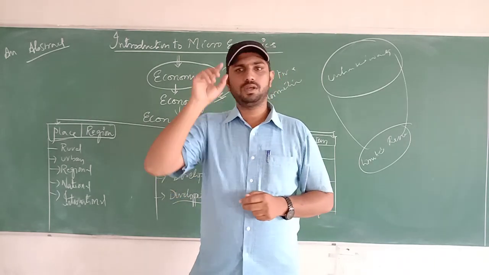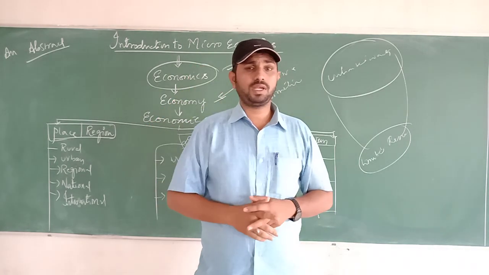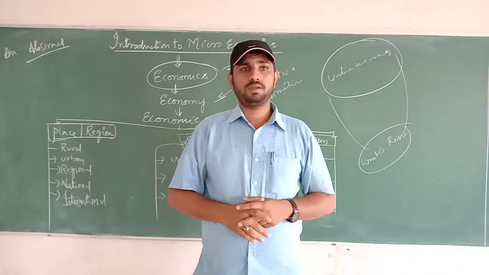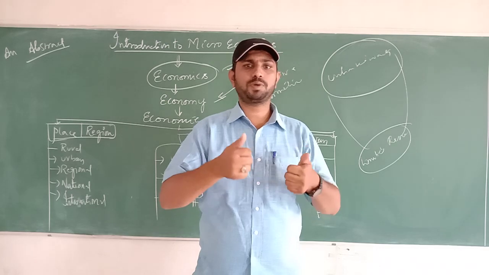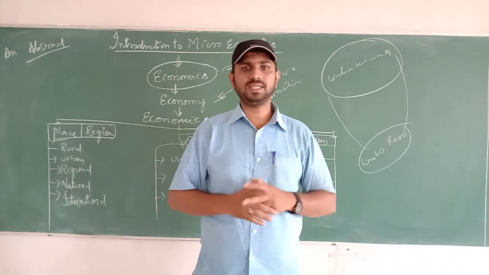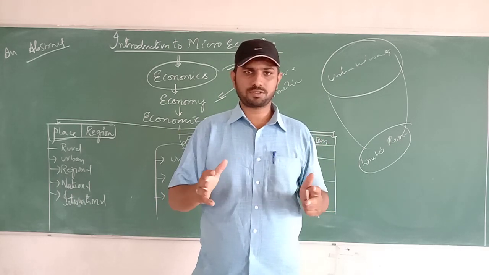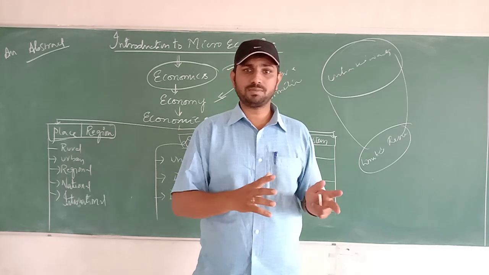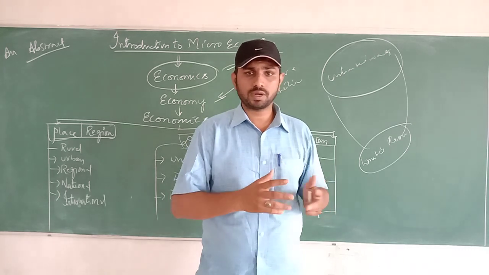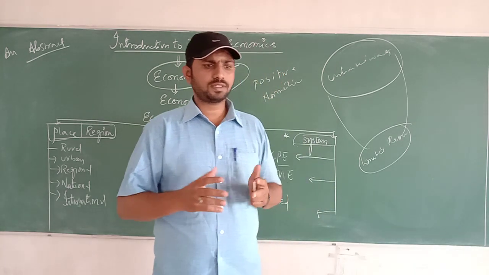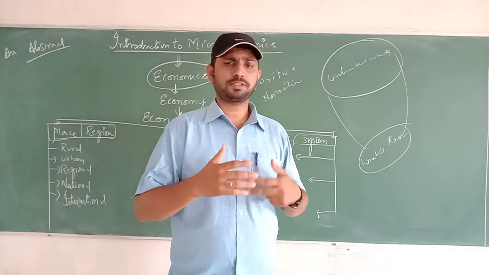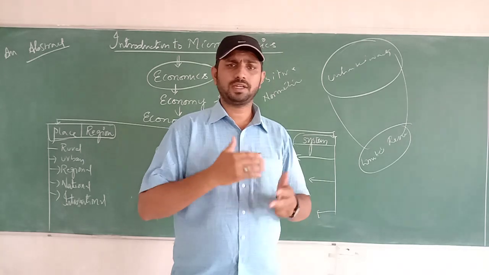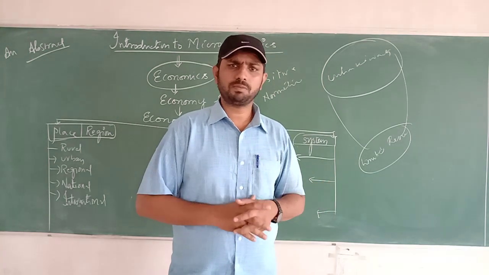Here the public or government plays the major role rather than private people, as in China, Vietnam or North Korea, where there is no or very little existence of private people.